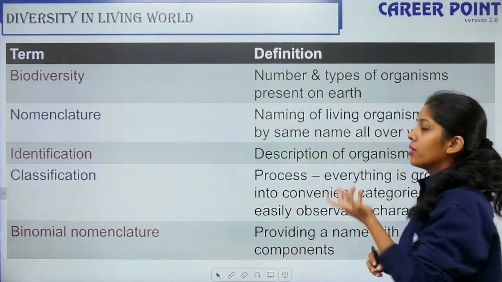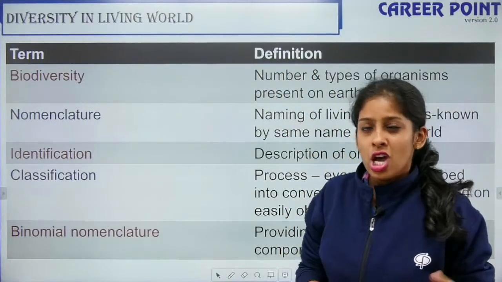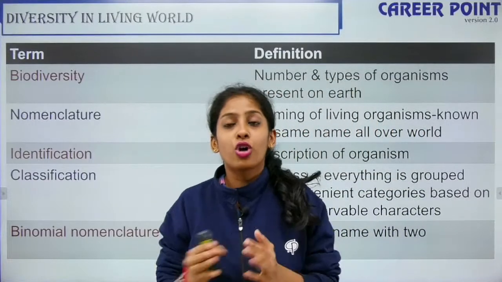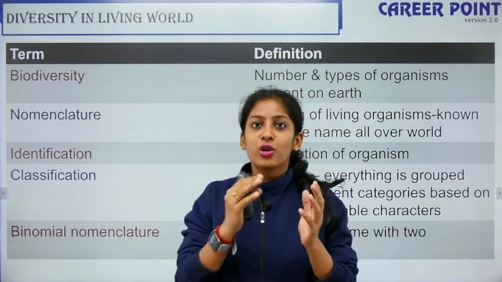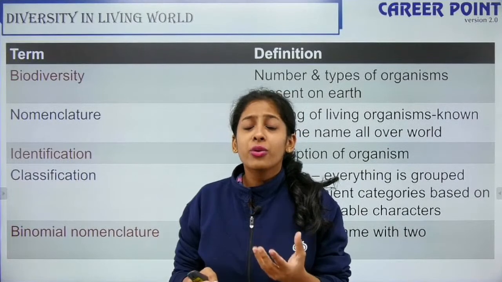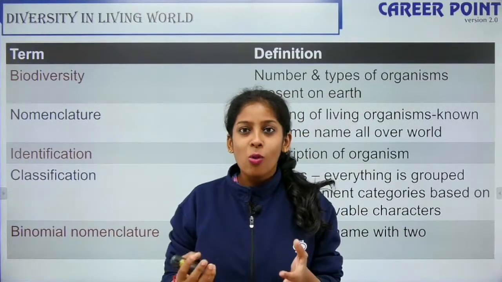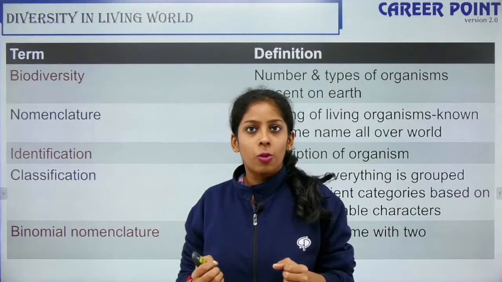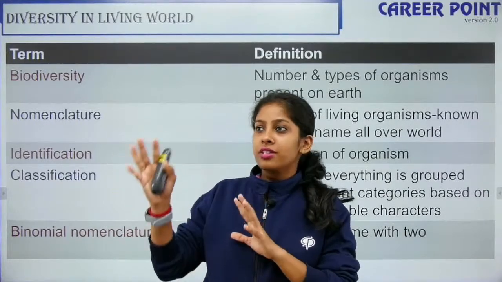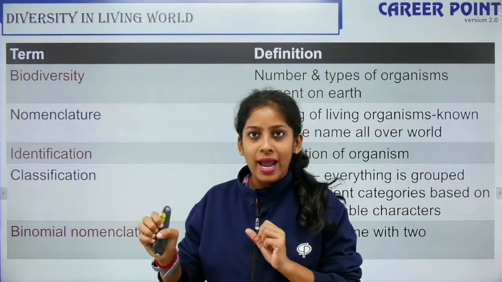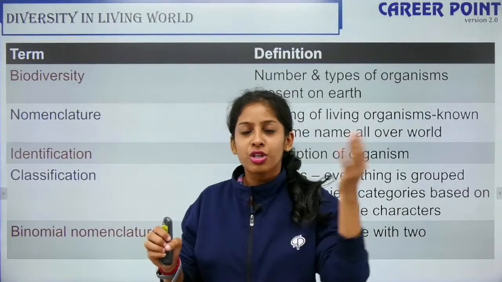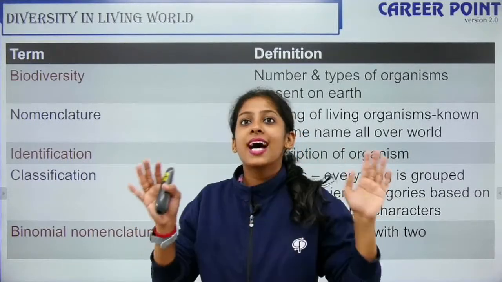What is nomenclature? A naming ceremony. So when a new child is born, you call the relatives, you call your friends, and you name the child, right? So when a new organism is discovered, you have to name it. So how will I call it everywhere around the globe? Today I know this is an elephant throughout the globe, right? It's not an elephant in India and a cheetah abroad, right? So it has a common name.